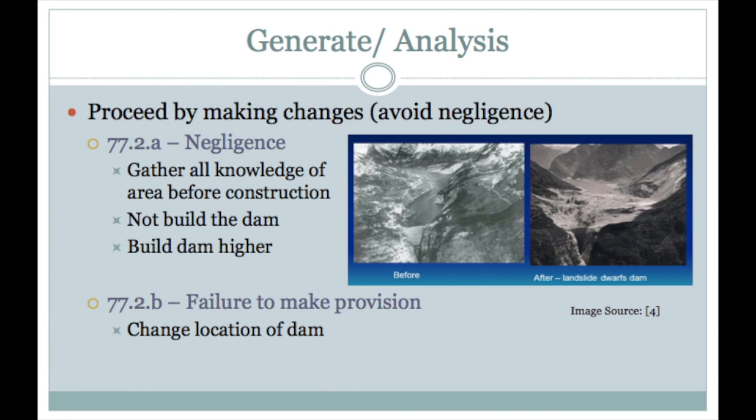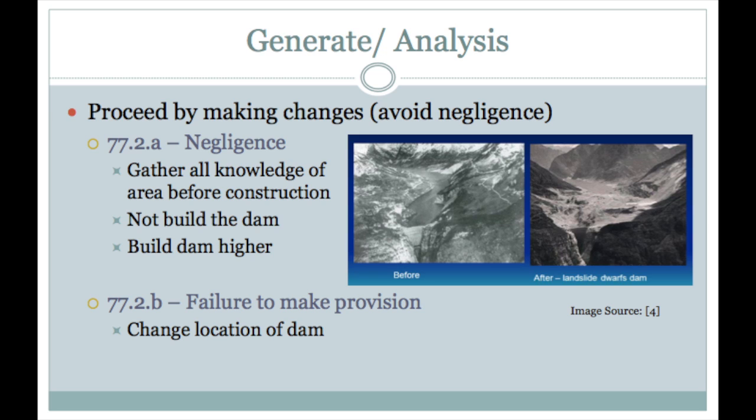SADE should have proceeded by making changes, and these are some of their options. First, the dam was built without due consideration of geological reports, possible tectonic problems, and local knowledge of the territory. Builders and managers had also failed to observe soil conditions. This is why they should have gathered all knowledge of the area before construction.